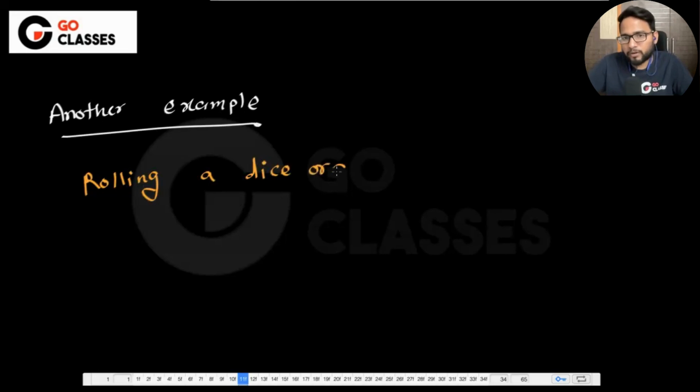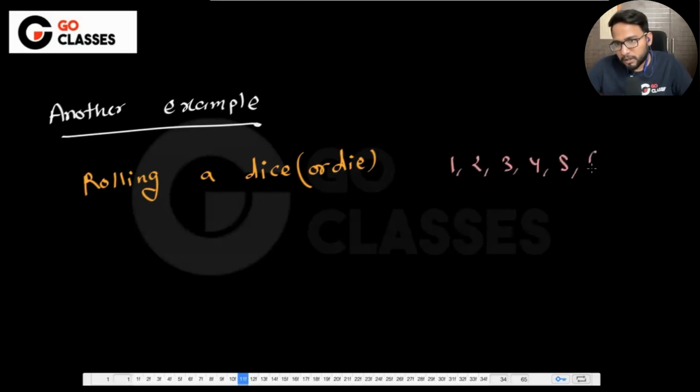Dice or die, whatever you want to call it. Let's suppose you are rolling a die, and the possible outcomes are 1, 2, 3, 4, 5, 6. Now suppose some of the outcomes are getting mapped to 1 and another set of outcomes are getting mapped to 0.